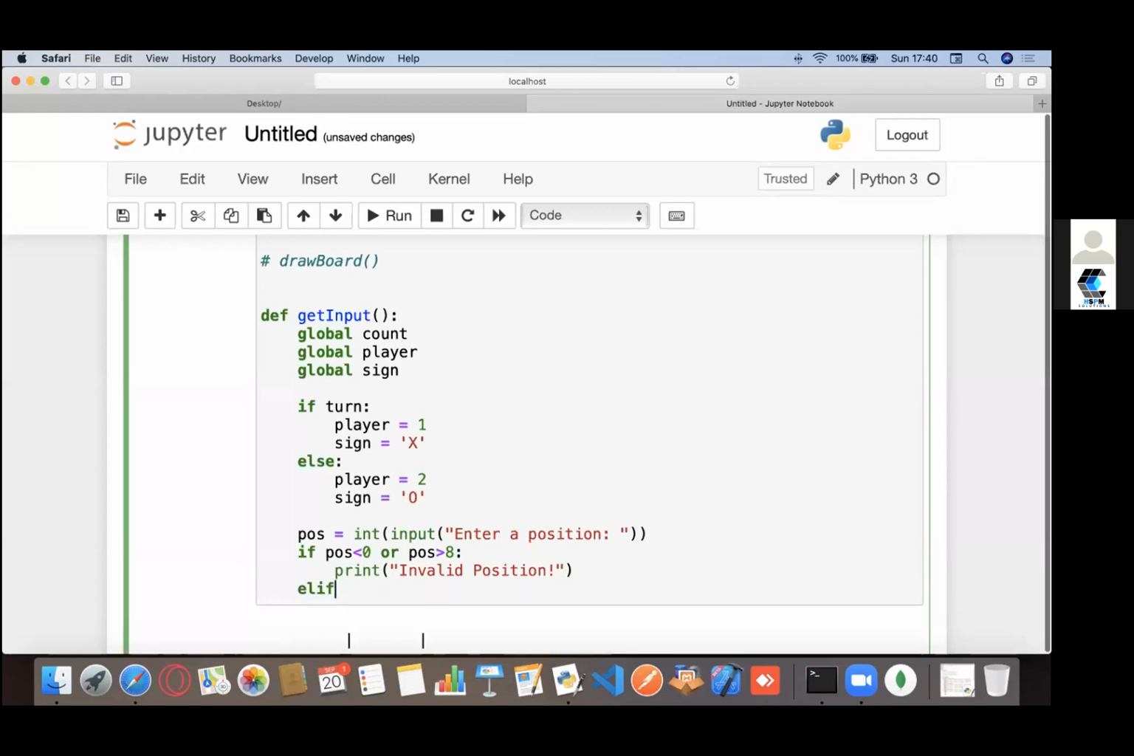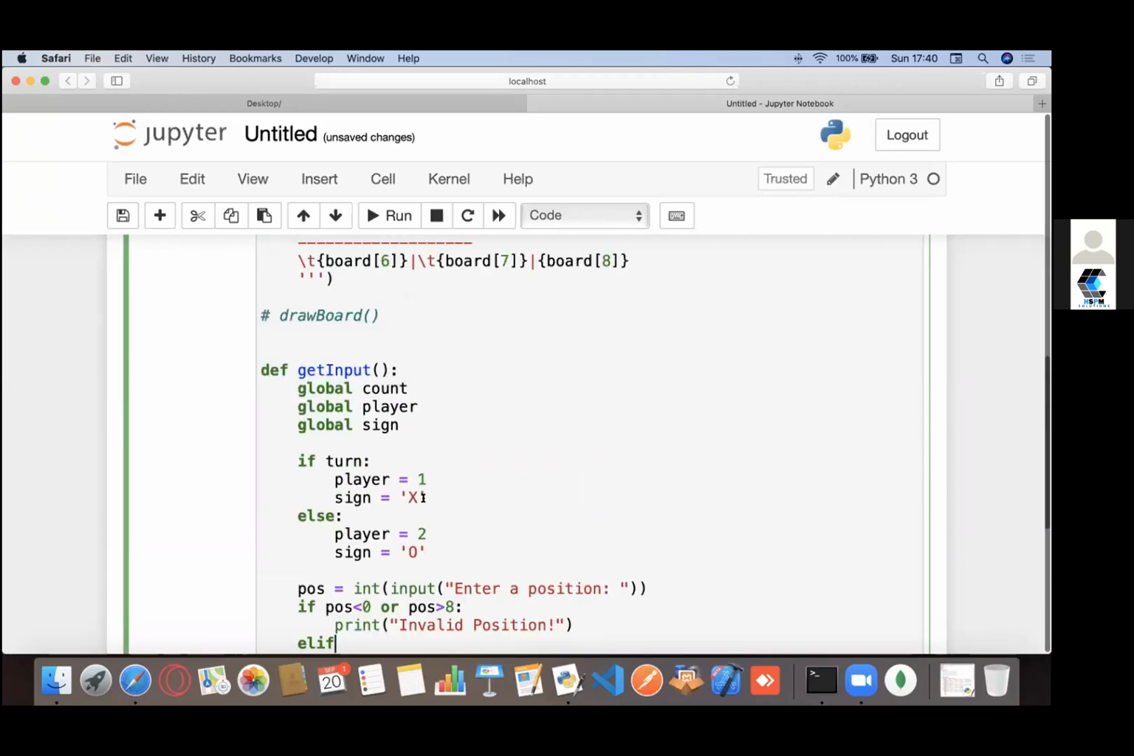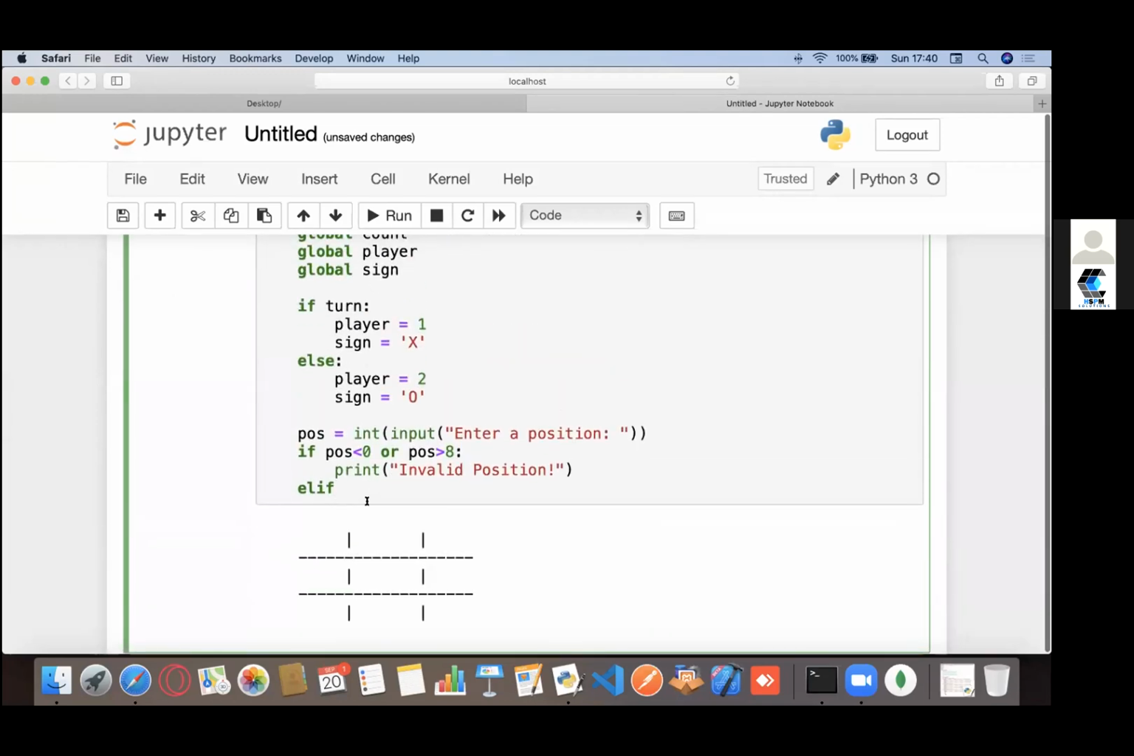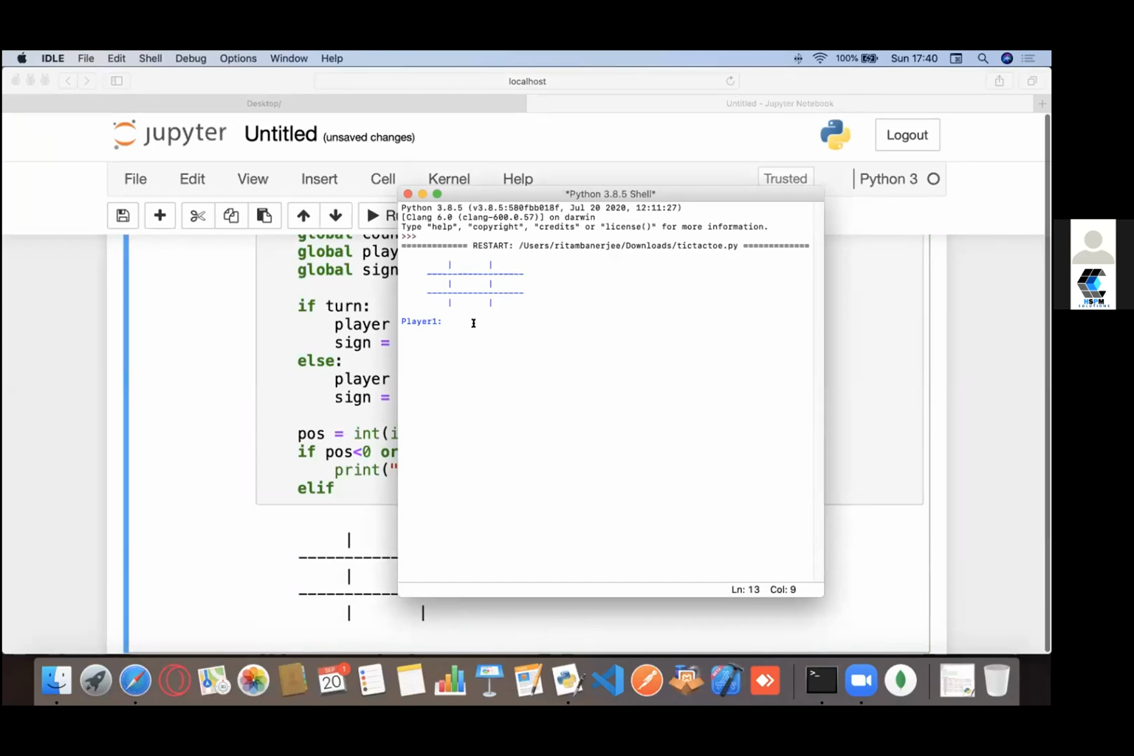Now, else if, the second condition would be that if that part of the board is already filled. Let's say I enter 1, and now player 2 also tries to enter 1. I don't want him to overwrite, right? That would be cheating.